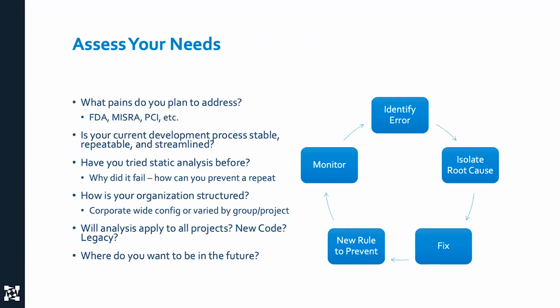Because if it's not, you need to do that first. If you've done static before and you had problems with it, you need to look at, why did it fail? What happened? How can we make sure that's not going to happen to us again? The basic process I look at is here on the right. We look at the issues that we're having in the real world. Is it security issues, performance issues, field bugs, et cetera?